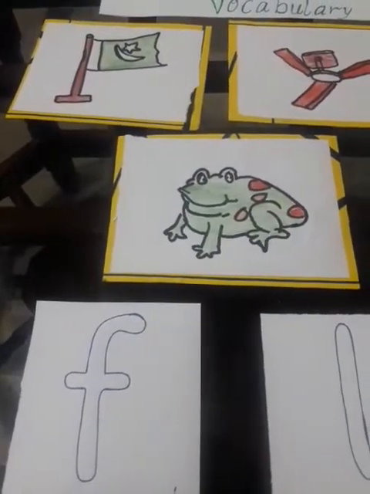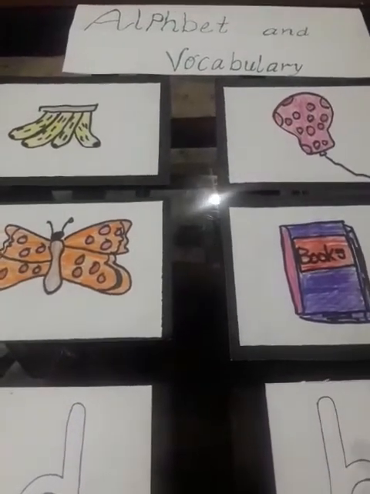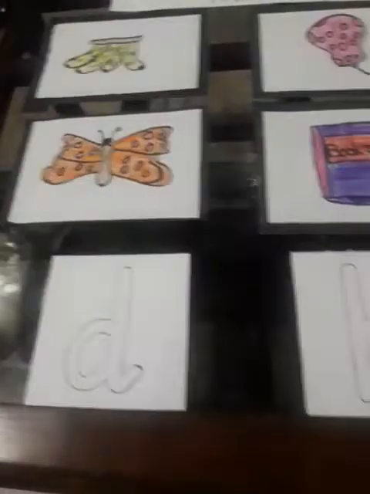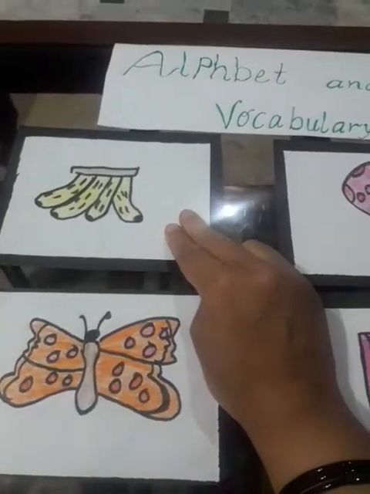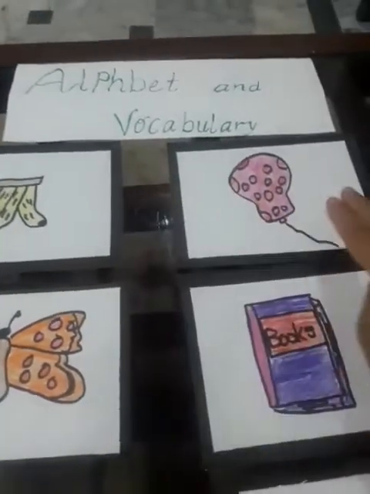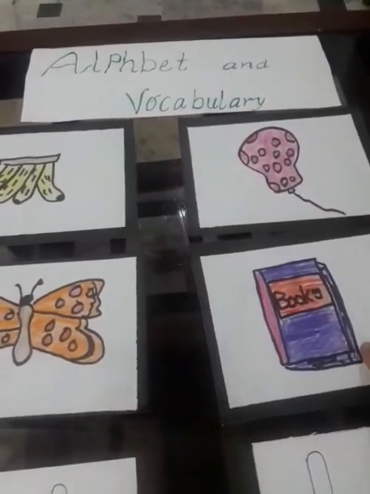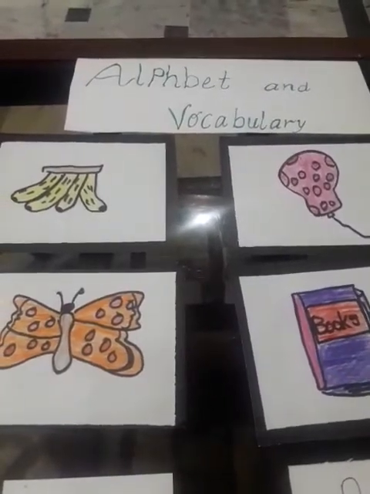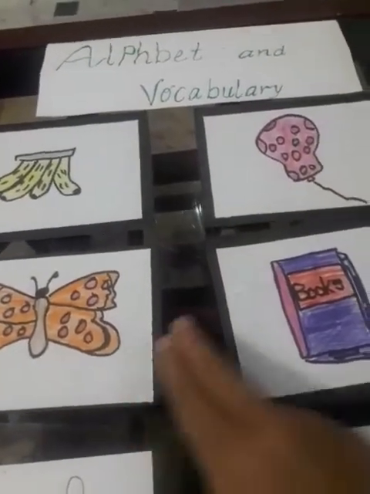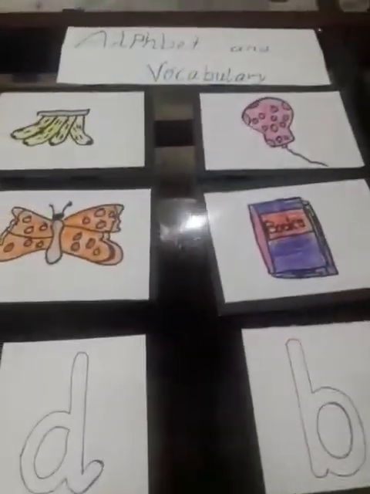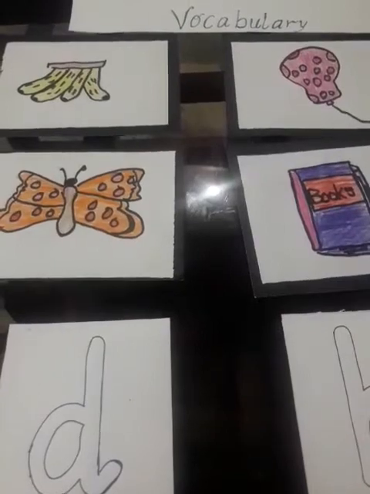So we're going to the next pictures. Okay, wow, what kind of flashcards we have got over here. And there are 2 letters. Now let's see what these pictures are. Banana, balloon, butterfly, book. What sound is coming out? Banana, balloon, butterfly, book. What is the sound? Yes, B. You can hear the sound.